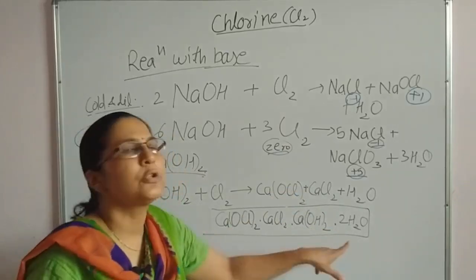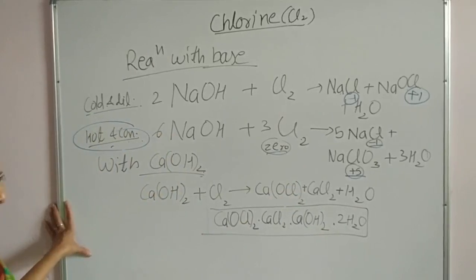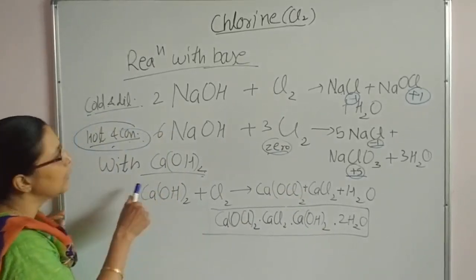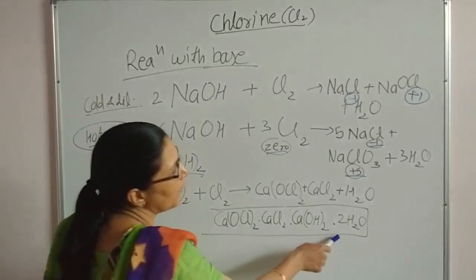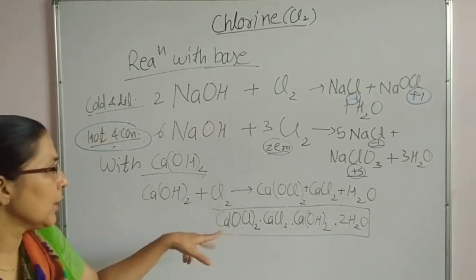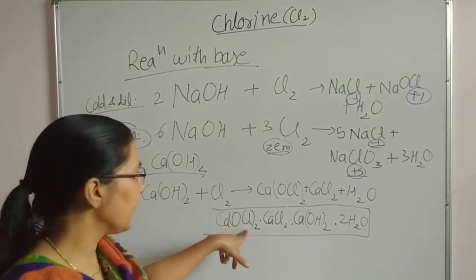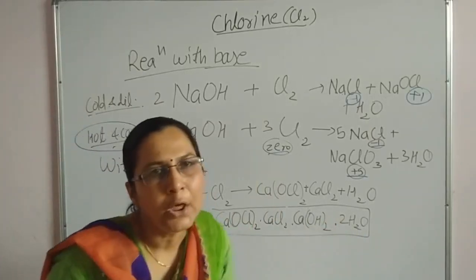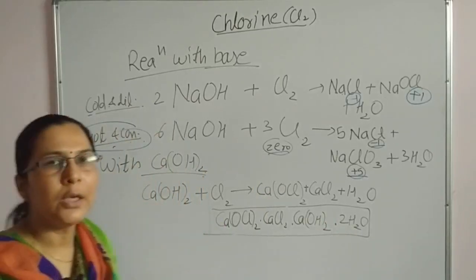This mixture is known as bleaching powder actually. So for 12th standard, if a question comes asking what is bleaching powder, you need to write this type of complex salt. That is the mixture of calcium oxychloride, calcium hypochlorite, then calcium chloride, then calcium hydroxide dot 2H2O. This is the actual formula of bleaching powder.